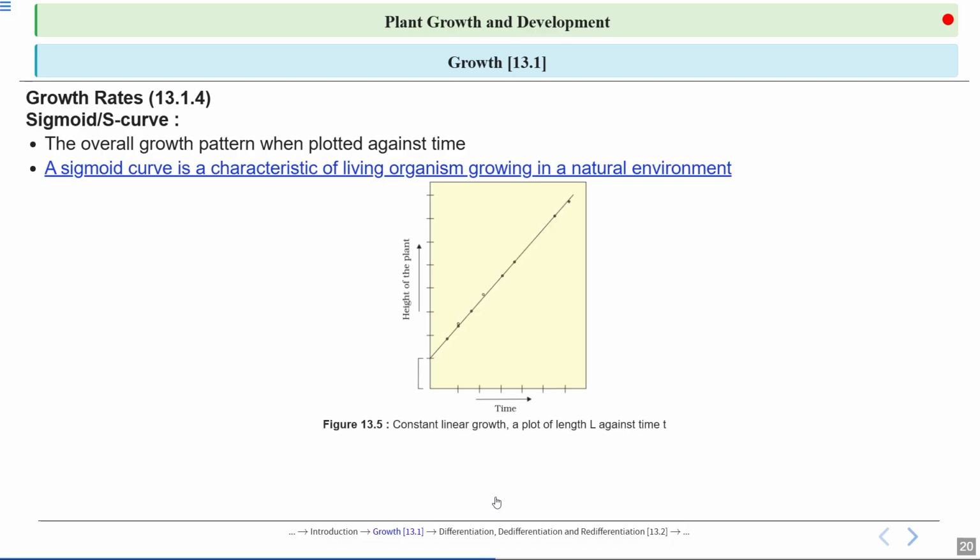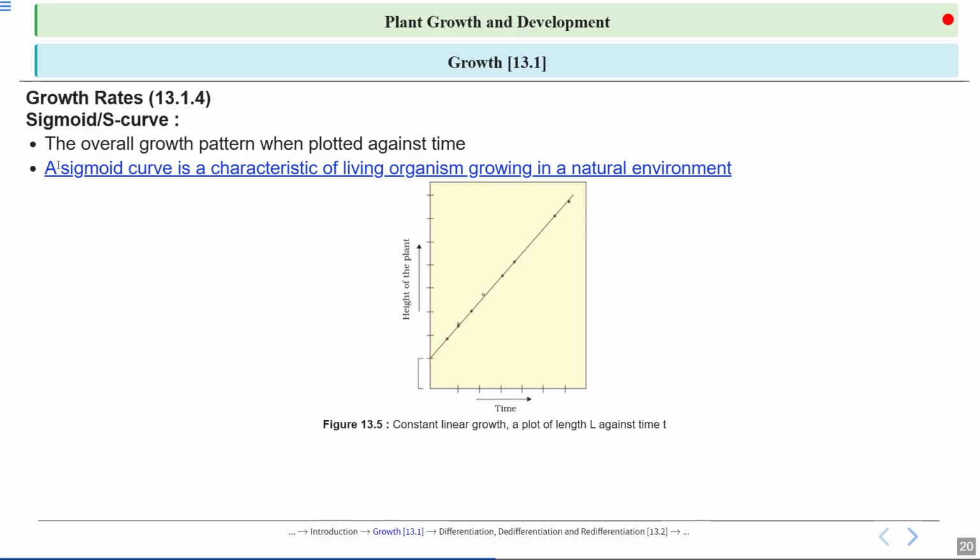Okay. So I have told you already that geometric growth shows a sigmoidal pattern or an S curve. The overall growth pattern when plotted against time is an S curve or sigmoidal curve. After the initial slow growth, we will be able to see exponential growth due to cell division, due to continuous growth, due to presence of ample resources. And this continues until the resources get limited, and the growth will continue till it reaches stationary phase.